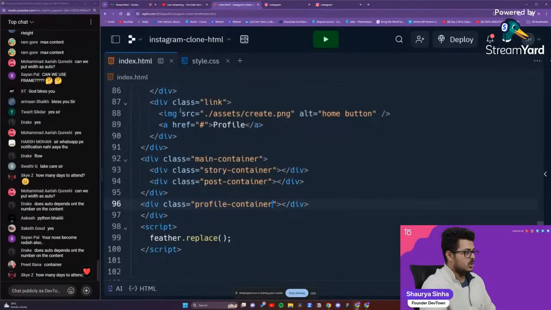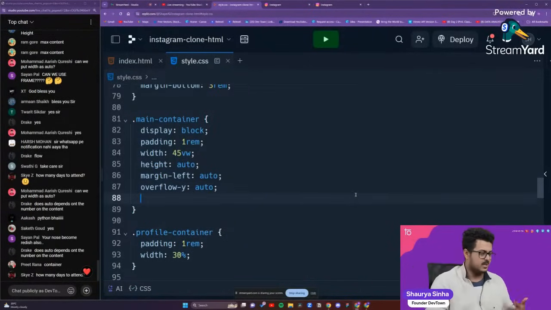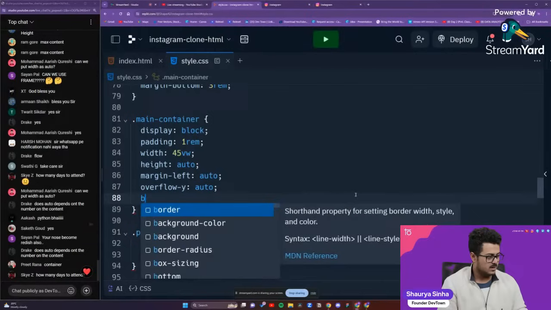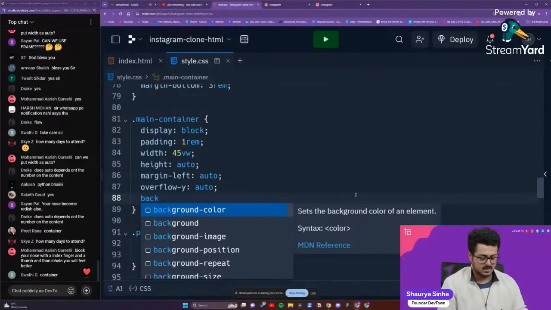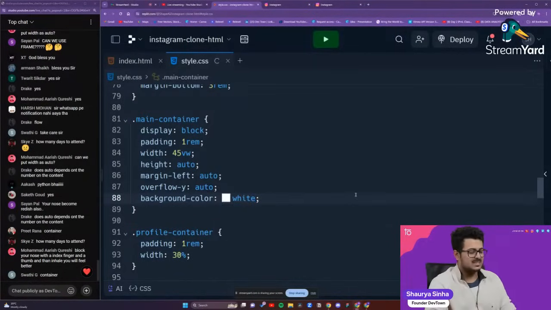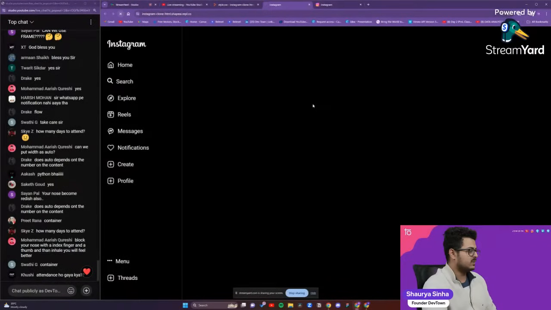Then we'll also make the background color of our main container white so that we are able to see it on our website. So background, background color. We'll put it up as white, guys. Just for right now, so that we are able to see whether everything is working properly or not. We'll refresh our page.